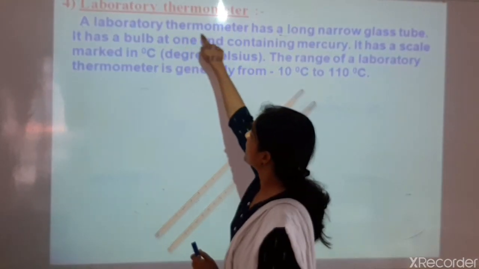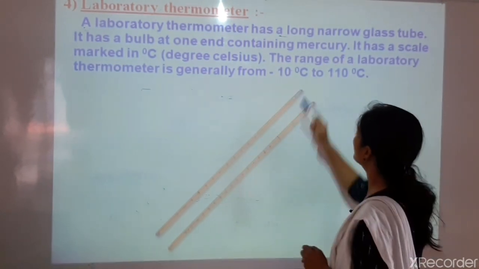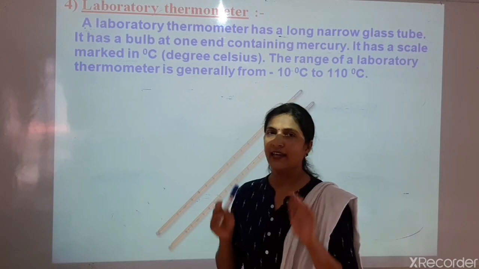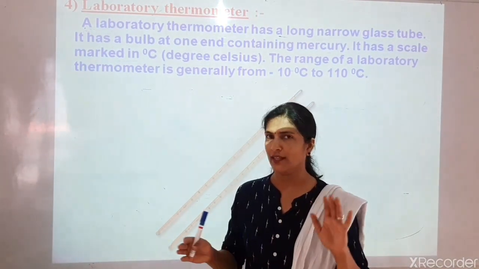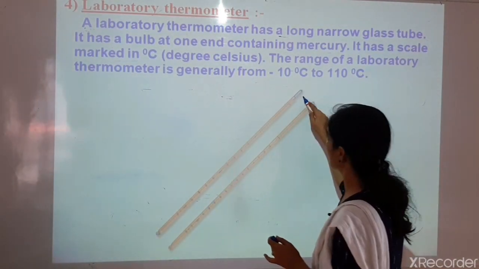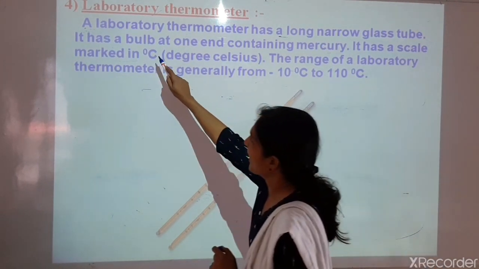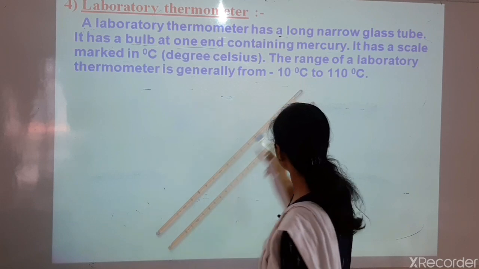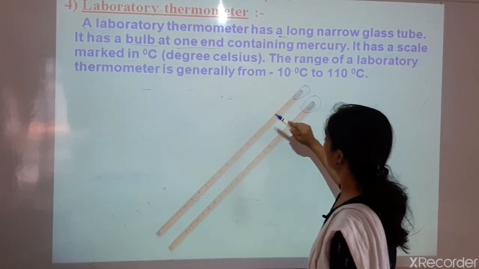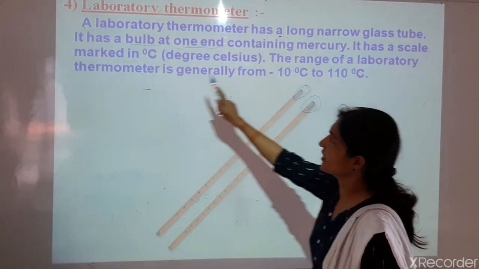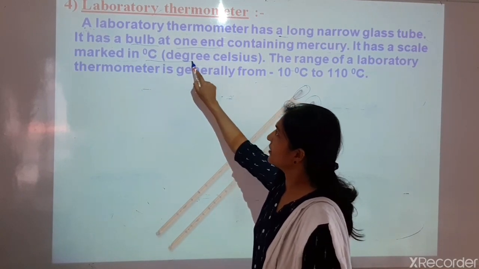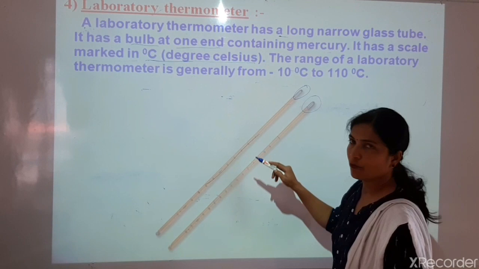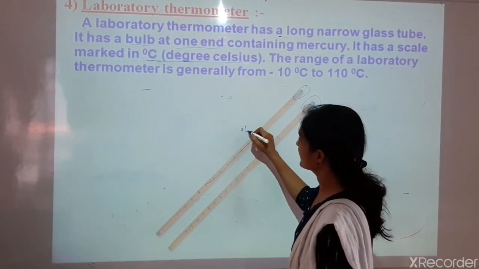So the laboratory thermometer has a long narrow glass tube. This point is the same in the clinical thermometer as well as the laboratory thermometer. Both have a long narrow glass tube. It has a bulb at one end. It is also the same. It has a bulb at one end. It has a scale marked in degrees Celsius. So here also the scale is given which is marked in degrees Celsius.